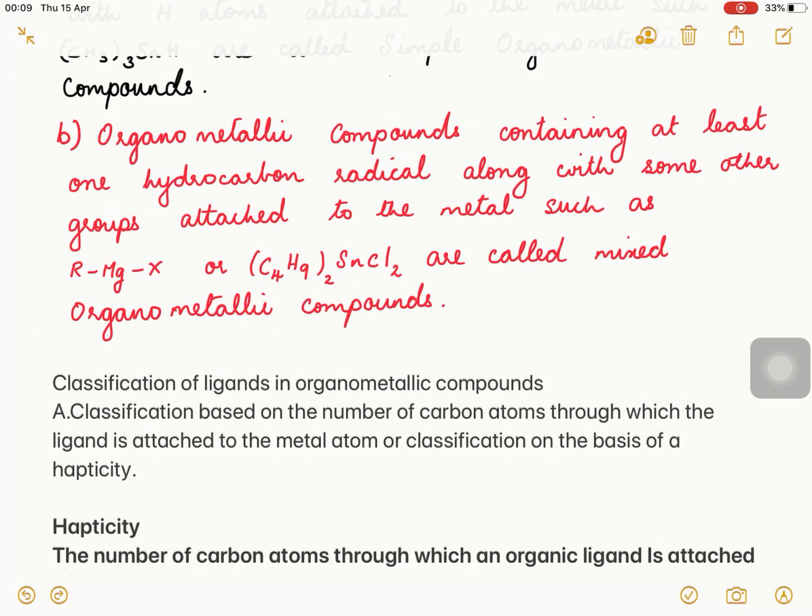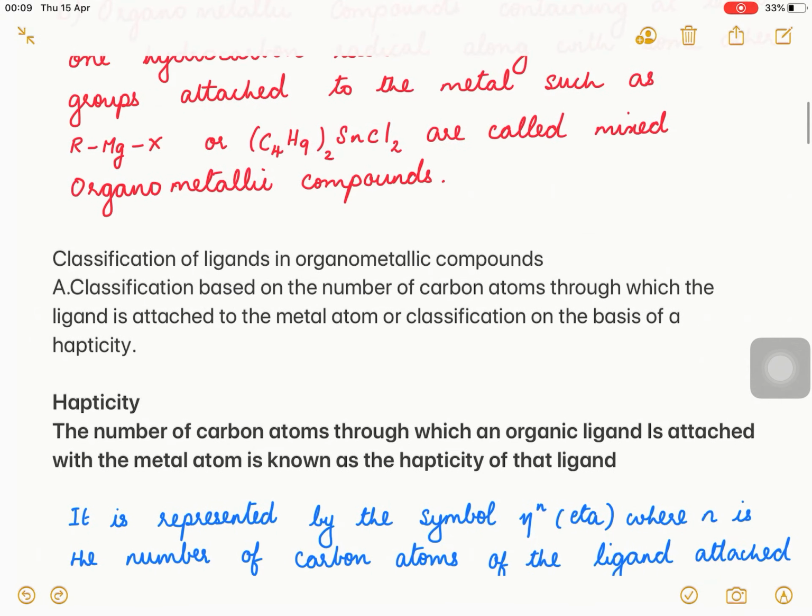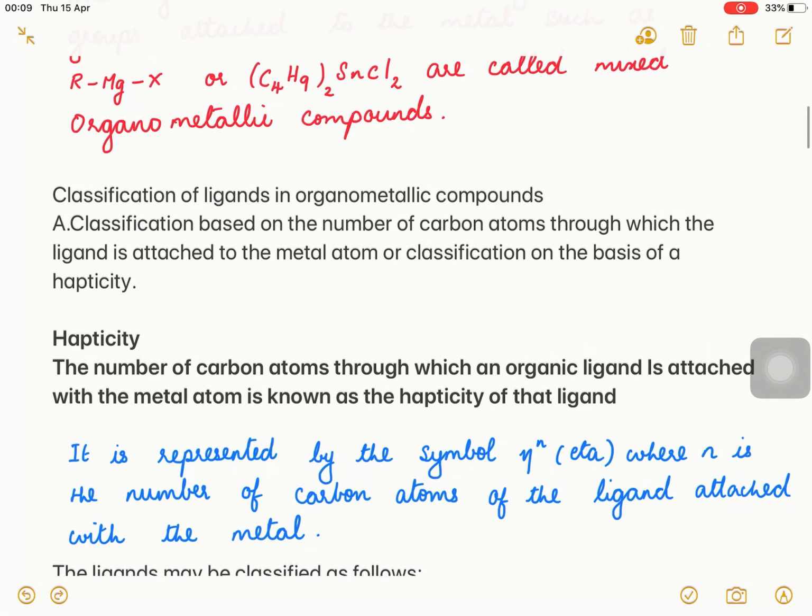Now, the second one is mixed organometallic compounds. Mixed organometallic compounds are compounds containing at least one hydrocarbon radical along with some other groups, like chlorine, attached to the metal. Examples are Grignard reagent, RMgX, or (C4H9)2SnCl2. Both are examples of mixed organometallic compounds.